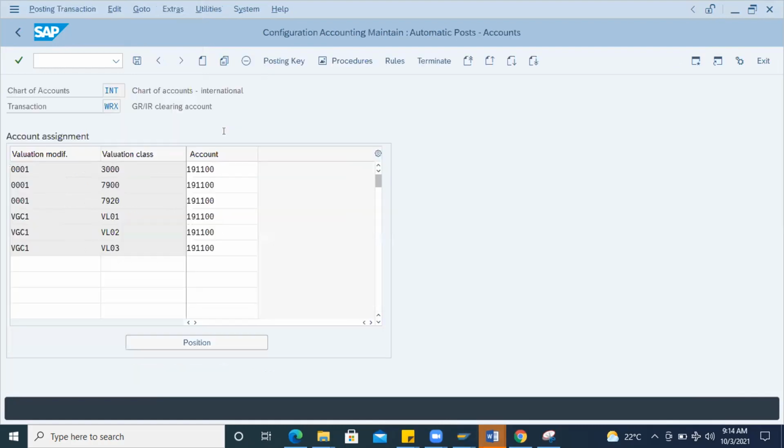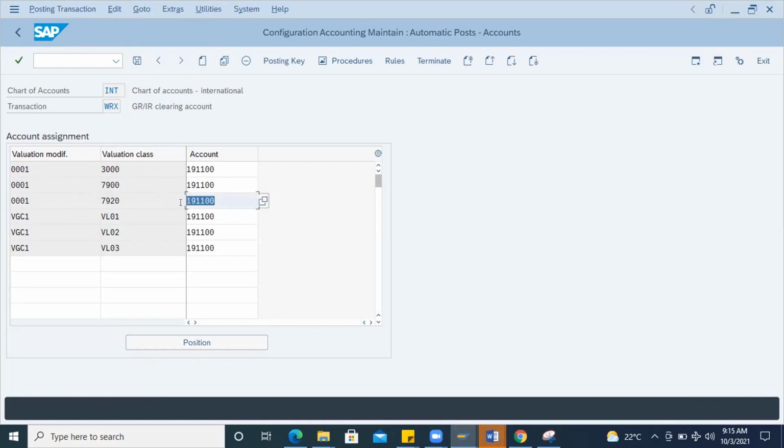Because in OBYC, the setting is maintained for valuation modification 0001 with this valuation class and this GL account. Anyone who posts a GR now with the 7920 valuation class of the material will definitely get that error. I can also keep two entries, without the valuation modification, only the valuation class and GL account.